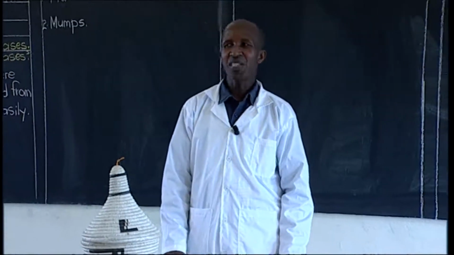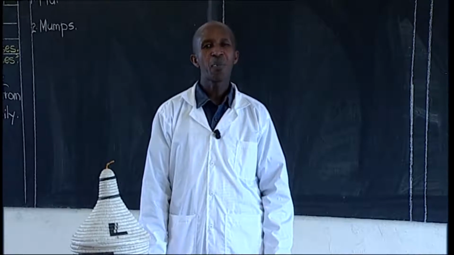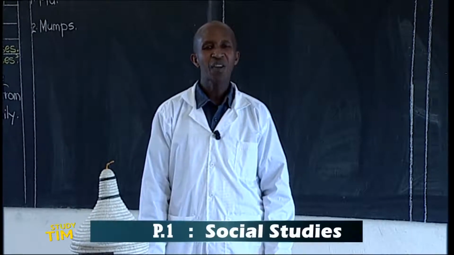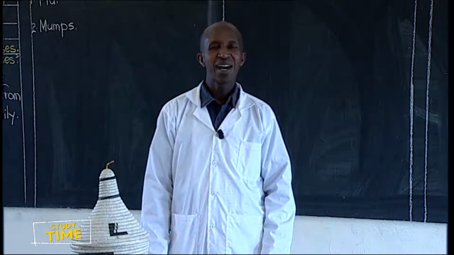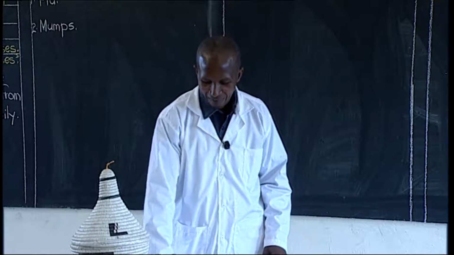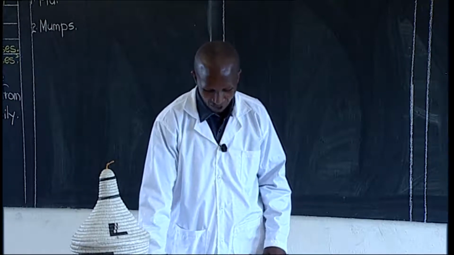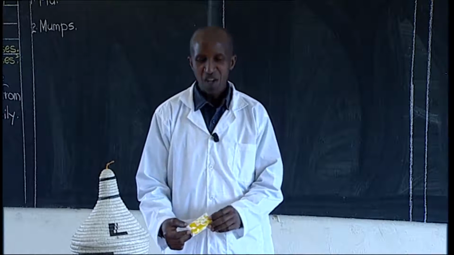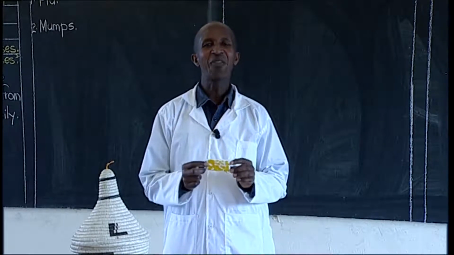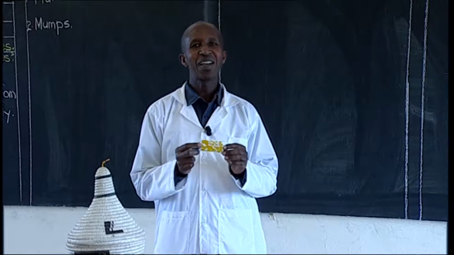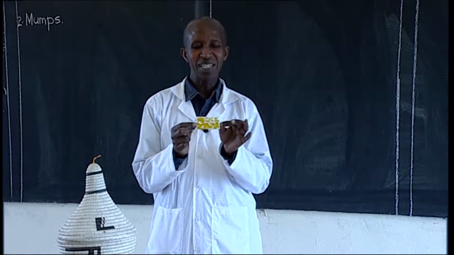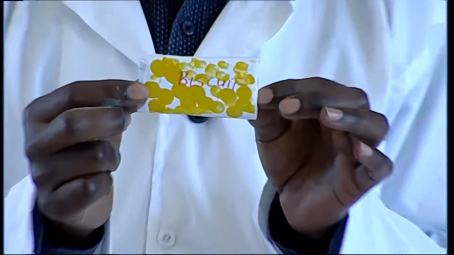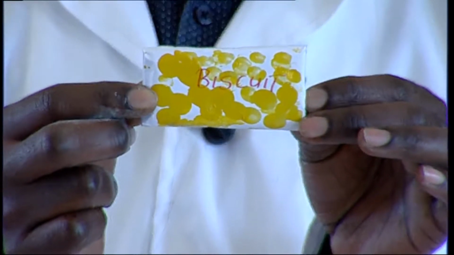Other examples of people suffering from infectious diseases. Think, good children. Good. I liked that this child mentioned cholera. And I'm going to give a gift of a biscuit made in Rwanda. This biscuit is very nice. It's a product made in Rwanda.